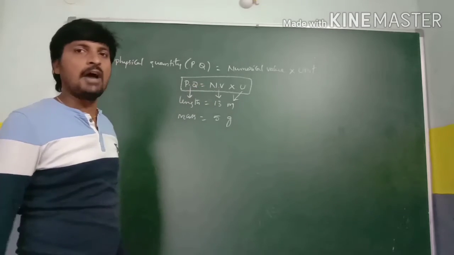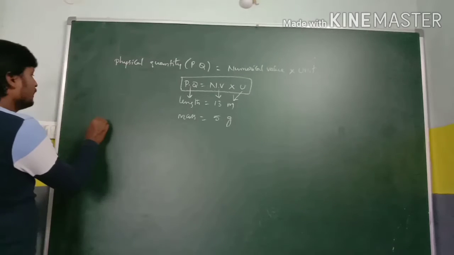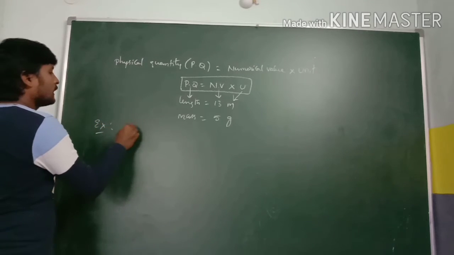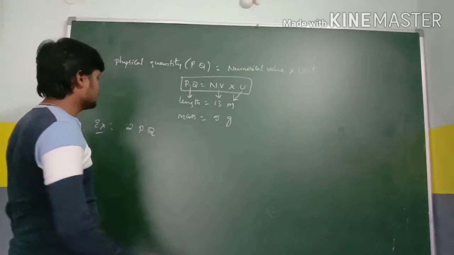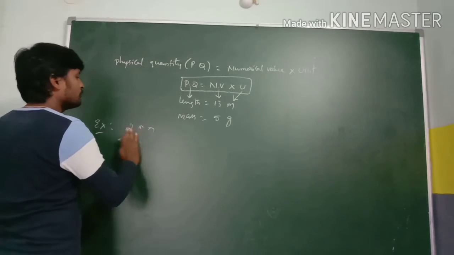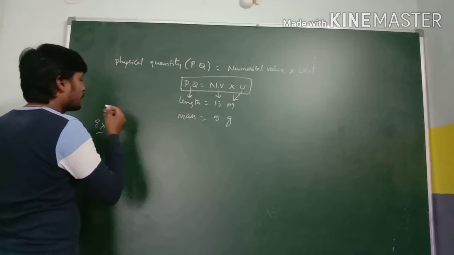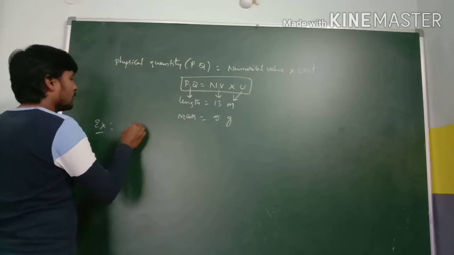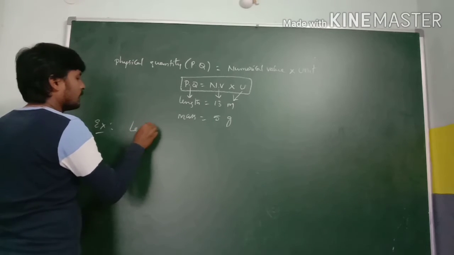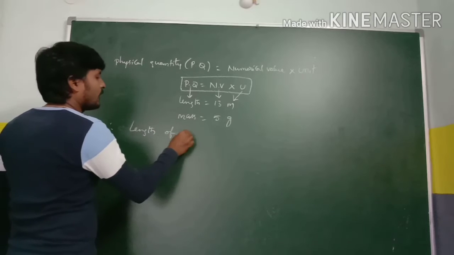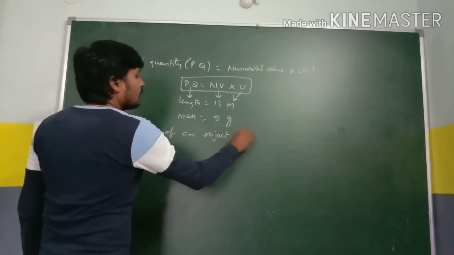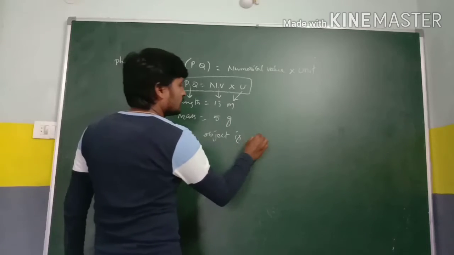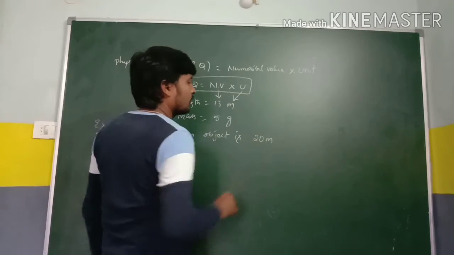For example, the length of an object is 20 meters.